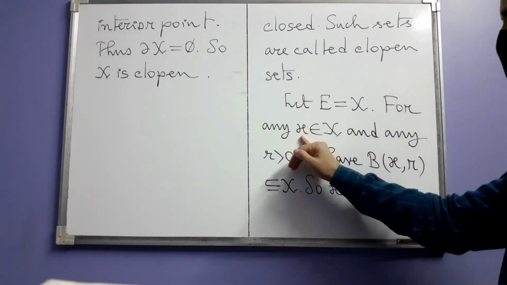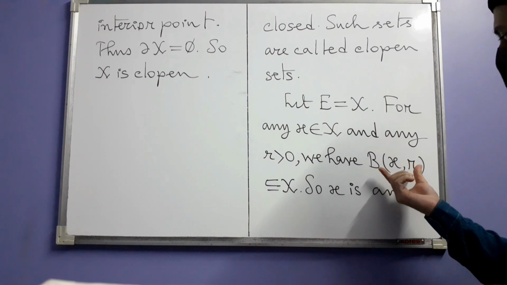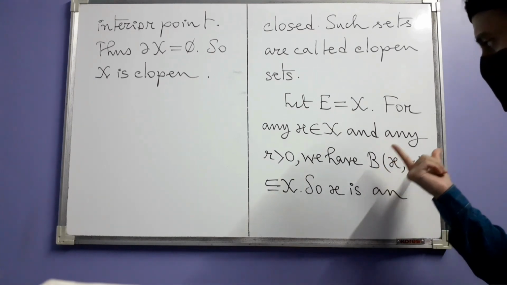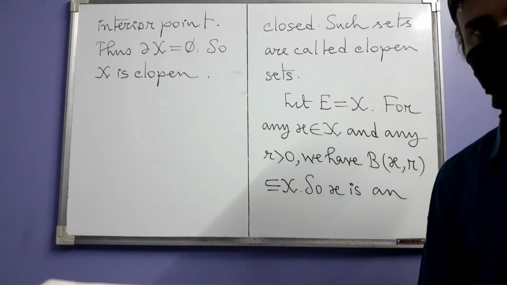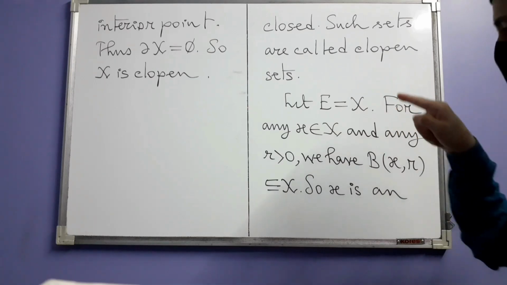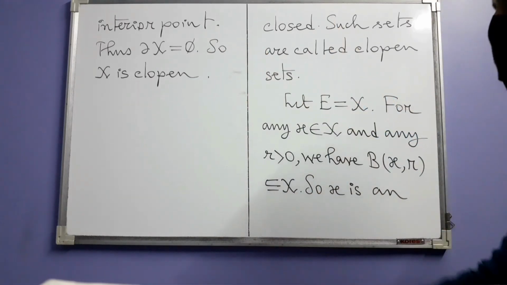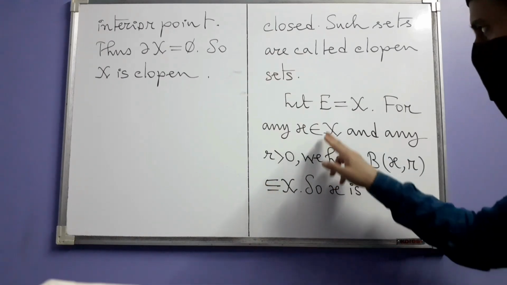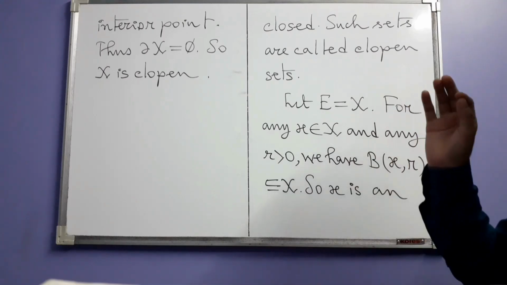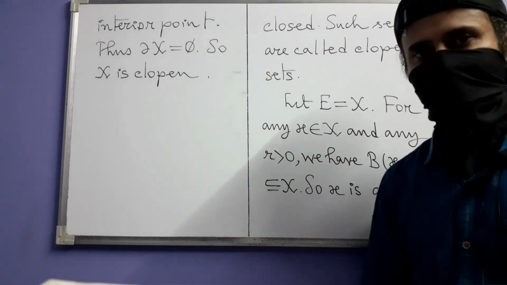You take any point x in X and any positive real number r and consider the ball centered at x having radius r. This set by definition is a subset of X. So by the definition of interior point, x becomes an interior point of X. Of X I should have written, but you understand that here we are talking about this X itself as our subset. What does this mean? It means that every point of X is an interior point of X.